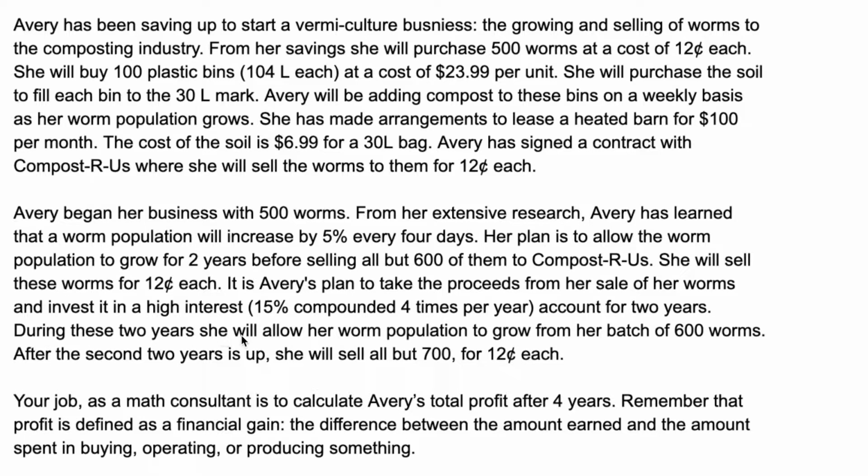During these 2 years, she will allow her worm population to grow from her batch of 600 worms. After the second 2 years is up, she will sell all but 700 for 12 cents each. Your job as a math consultant is to calculate Avery's total profit after 4 years. Remember that profit is defined as a financial gain, the difference between the amount earned and the amount spent in buying, operating, or producing something.